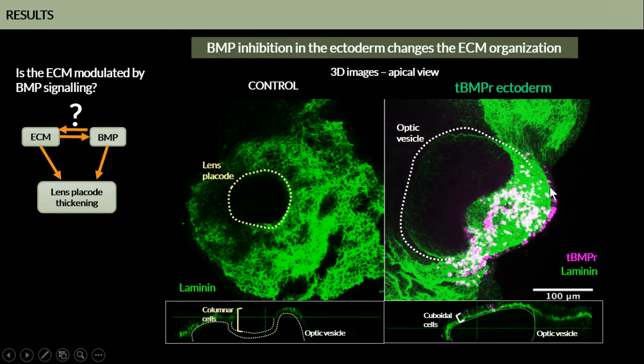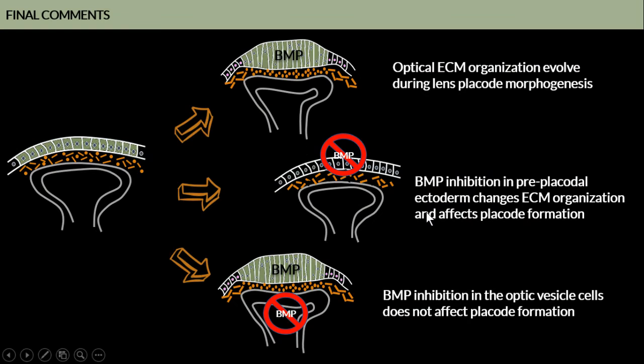And also when we look at the laminin pattern after the BMP inhibition, we can see a fibrillar pattern that in the control eye is restricted to regions outside of the lens placode. So we can see that the BMP inhibition in the ectoderm changes the extracellular matrix organization.